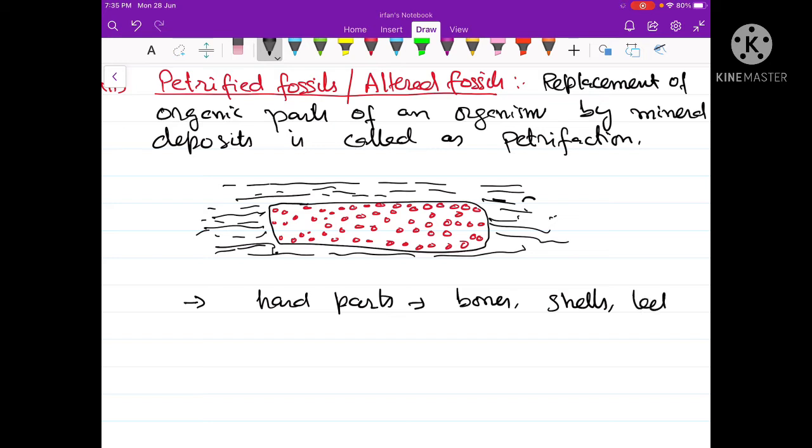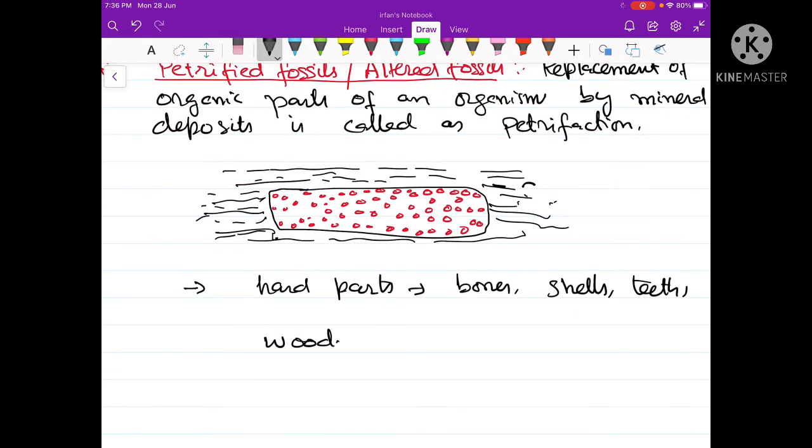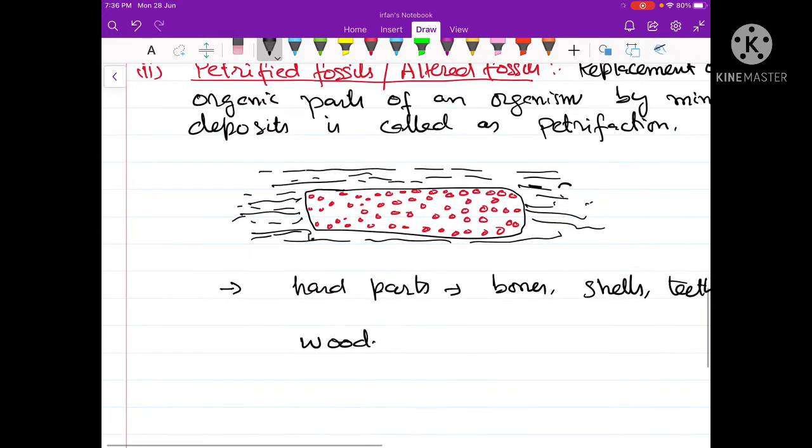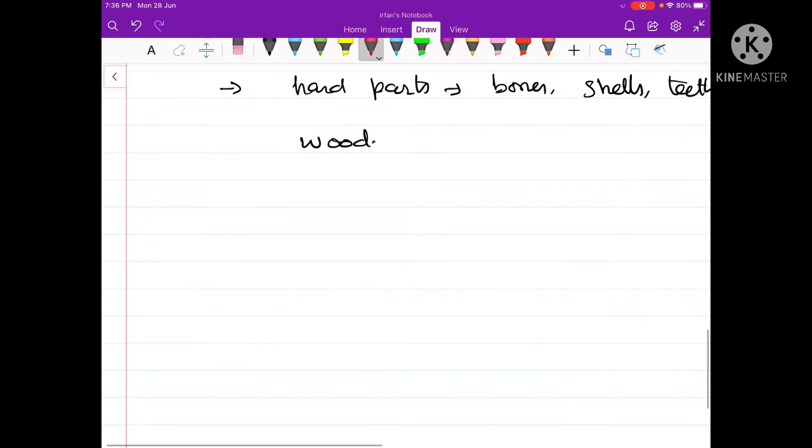They also include the teeth, or in case of plants, this also includes the wood. So only the hard parts of the organisms are in the form of the petrified fossils. This is the second type. Now the third type of the fossils are those fossils which are called as molds and casts.